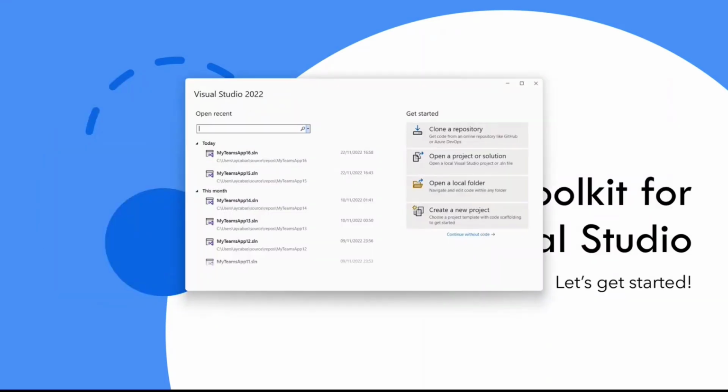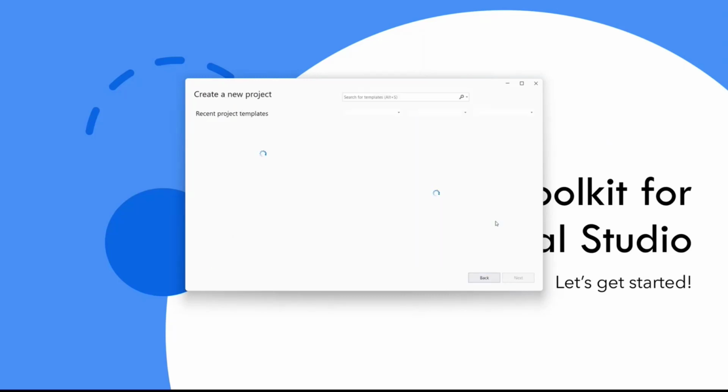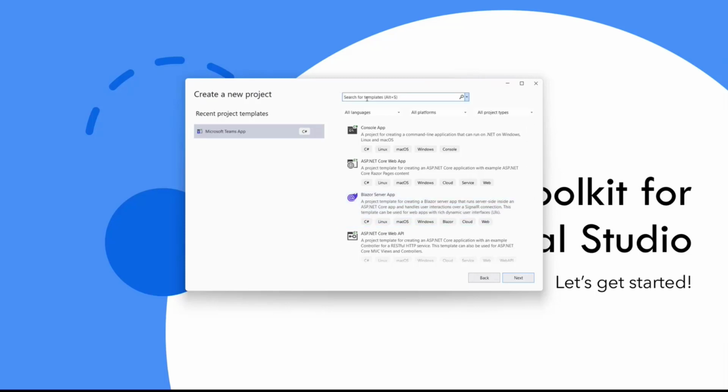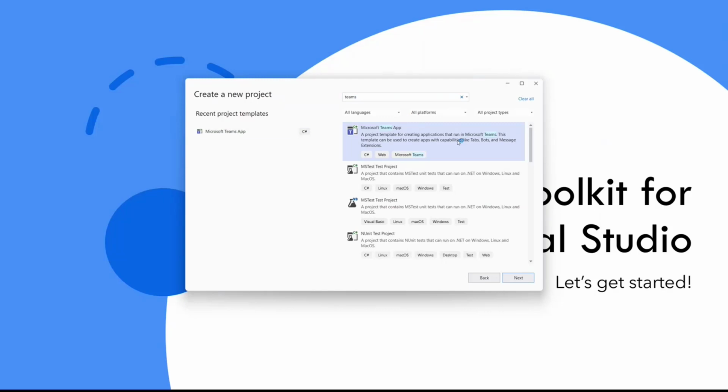Let me bring up Visual Studio. First off, if you go to the Visual Studio Installer, you will have to install the web development package, and you will have to check the Teams development individual component to make sure that Teams Toolkit is installed, as it comes with the web development package. When you want to create a new project, let's say that we are creating a new project right now. When you type Teams, you will see Microsoft Teams app as one of the project template options.